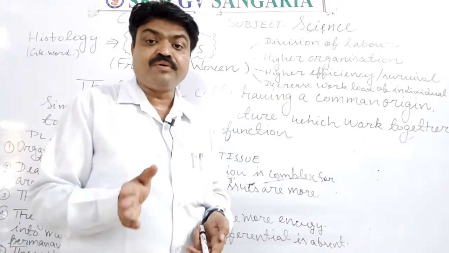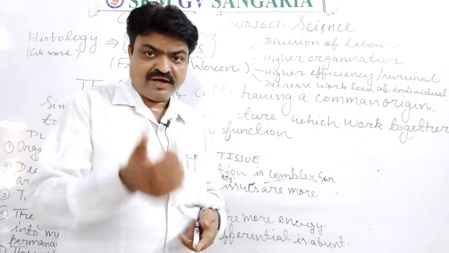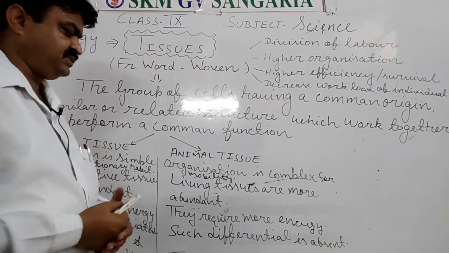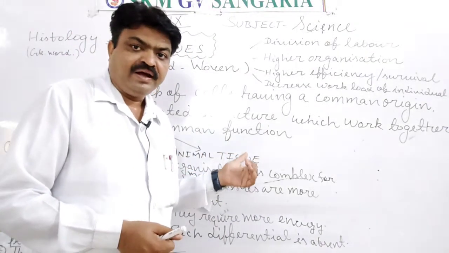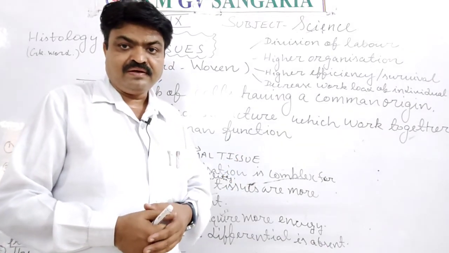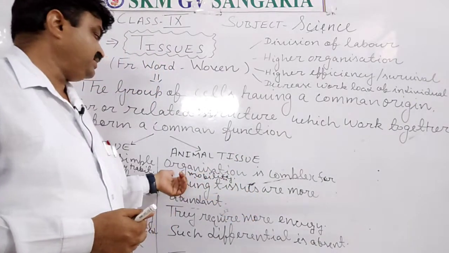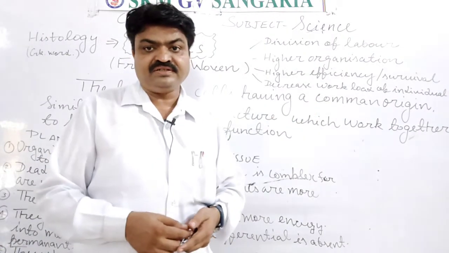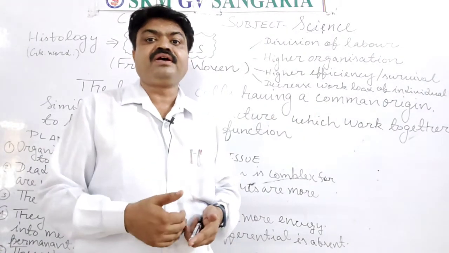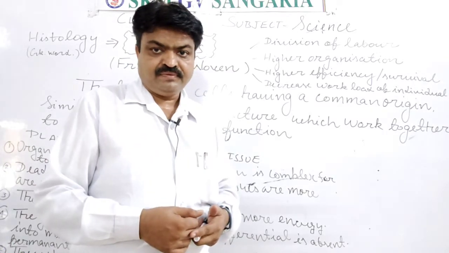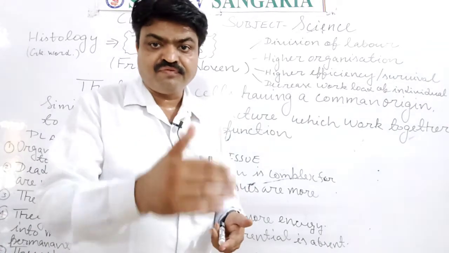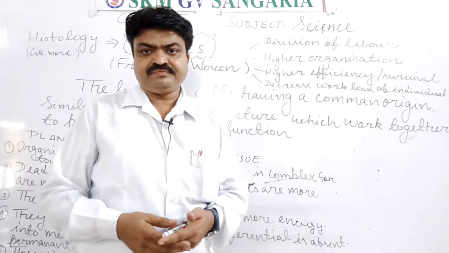So they have immobility, and due to immobility, they have a simple organization. But animal tissue has a complex organization because their organization is for their mobility. Because animals are mobile in nature, they move from one place to another.